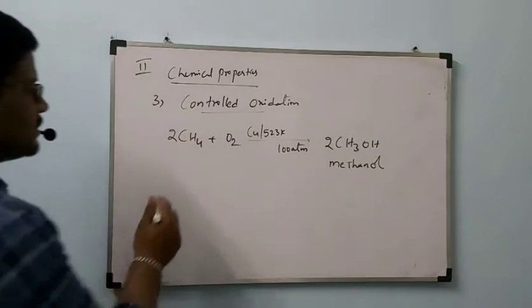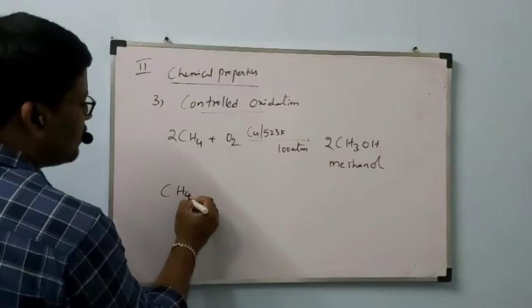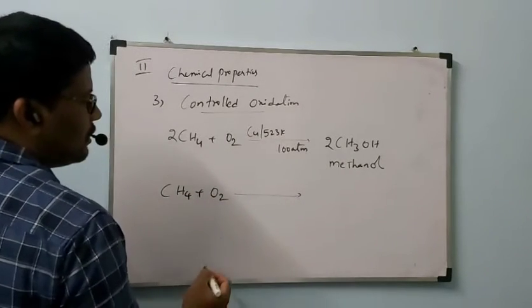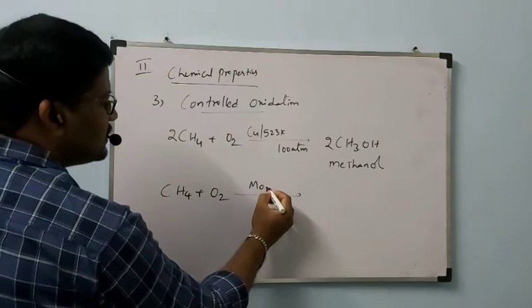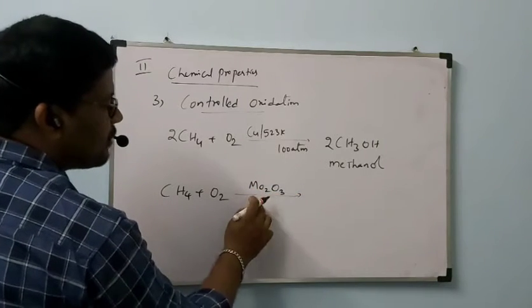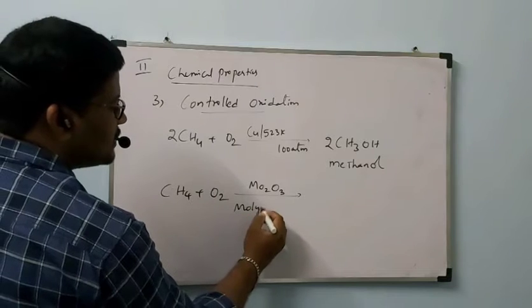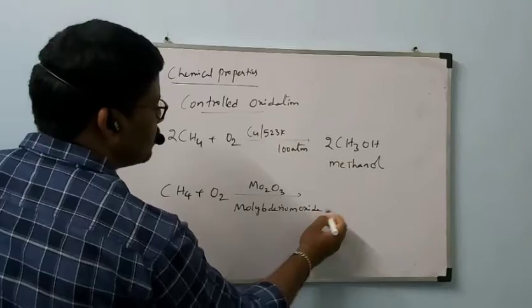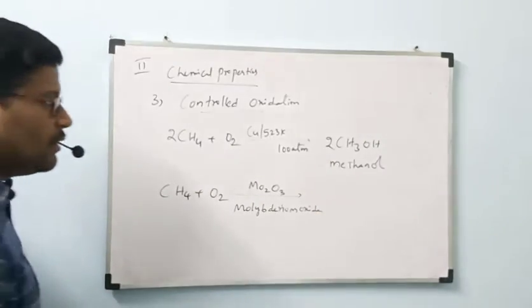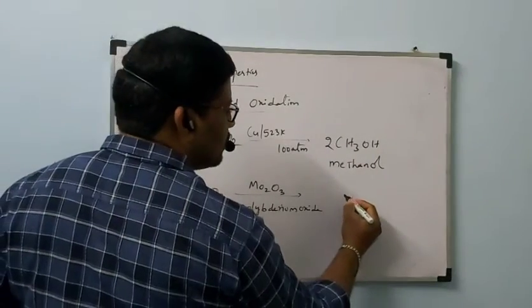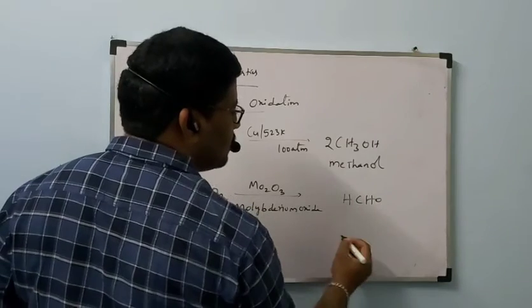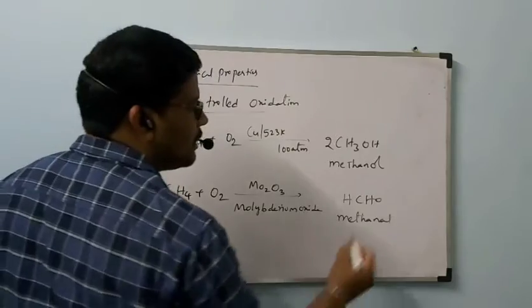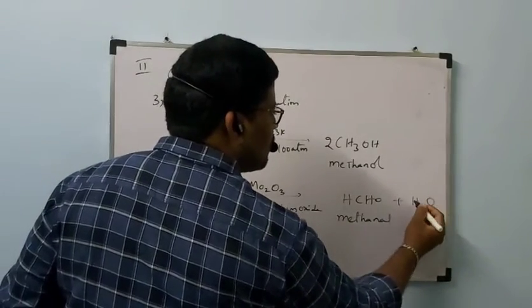Next, second reaction. CH4 plus O2 in the presence of molybdenum oxide, MO2O3, catalyst, gives rise to HCHO, plus H2O, water also.